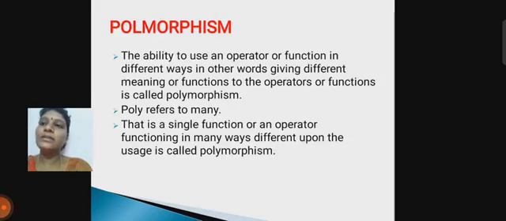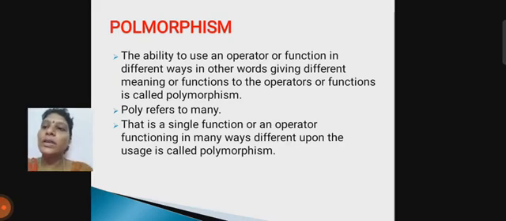Then we discuss polymorphism. Polymorphism is the ability to use operators or functions in different ways. Normally we use our operators or functions in one way in programming.